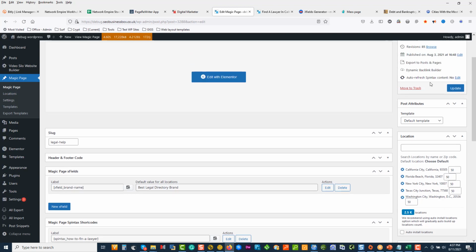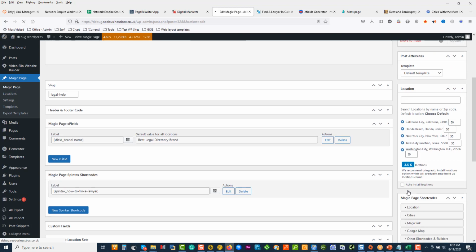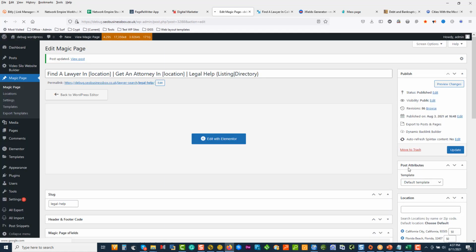Okay, 2,500 pages. Next job we have to do is for these 2,500 pages, we need to start creating content templates that speak to specific people in specific areas. That's the key thing that you need to keep in mind. If you just do a basic template, a lot of your pages will get filtered by the search algorithms, and a percentage of that will not show up in the index. They'll appear and then they'll disappear. Okay.